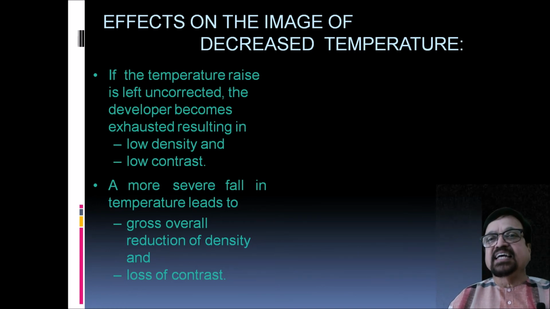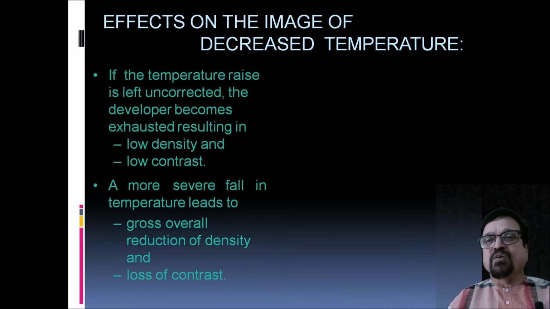Okay, let me repeat this slide again. Effect on the image of decreased temperature. That means if the overall temperature of the developer is decreased, what will happen? If the temperature fall is left uncorrected, the developer becomes exhausted, resulting in low density and high contrast.